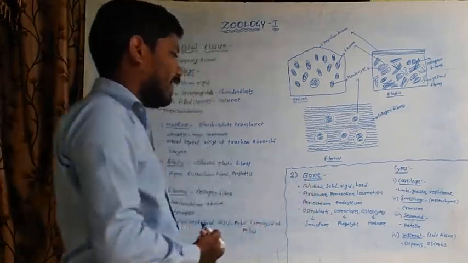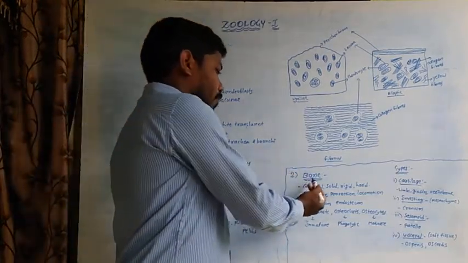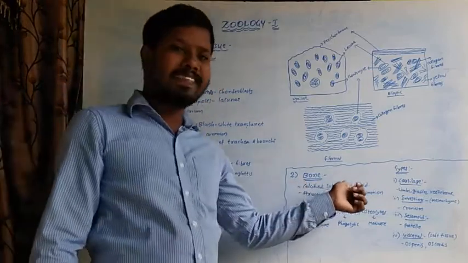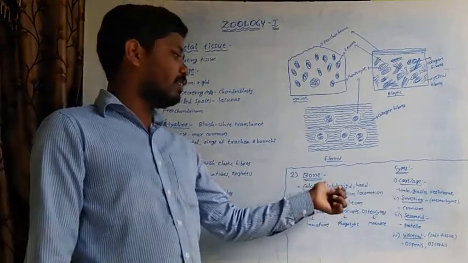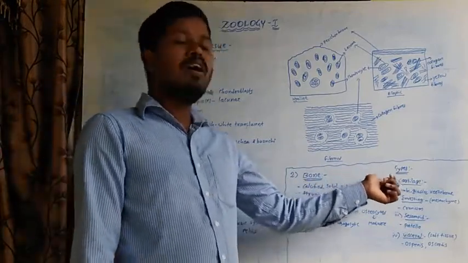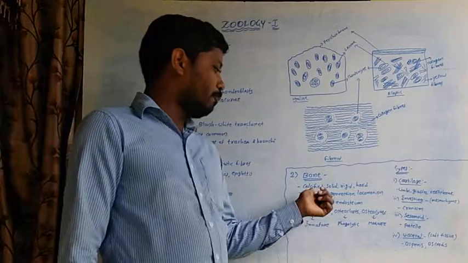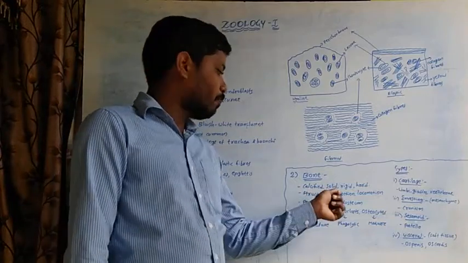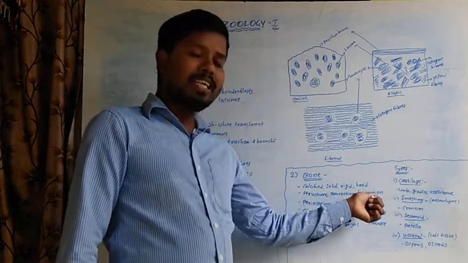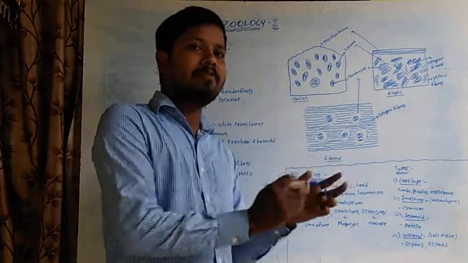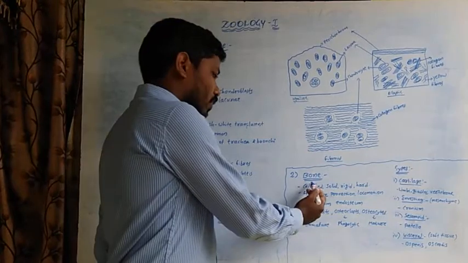The second skeletal tissue is bone. Bone is a highly calcified, solid, rigid, hard tissue. It is involved in providing structure and protection of the visceral organs, and it is attached to the muscles and helps in locomotion.